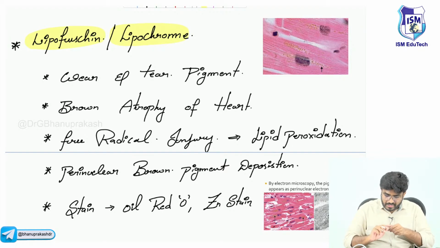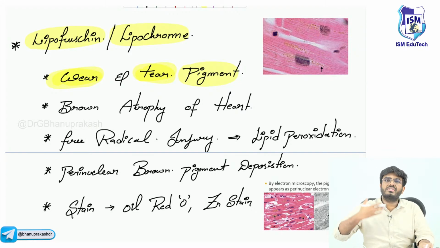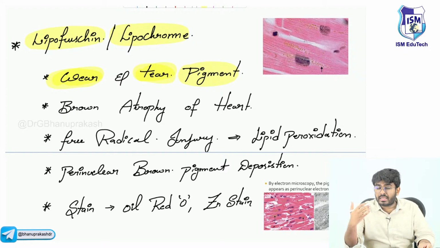Okay, so one by one. Sir, what is this lipochrome or lipofuscin? This is a wear and tear pigment. It means with time, with usage, with repeated damages, this pigment is going to start accumulating inside our cells. Now, where is it seen, sir? It is in the brown atrophy of the heart.